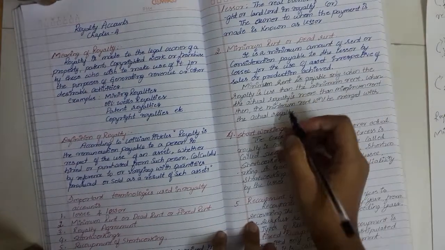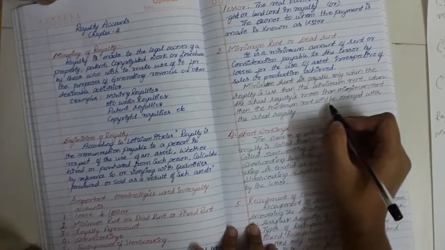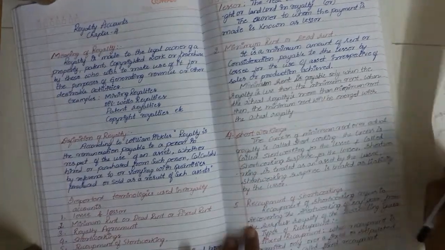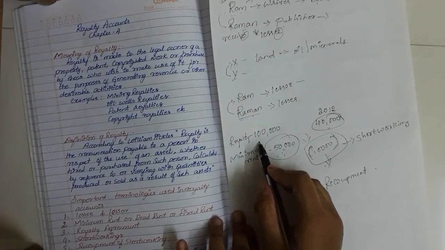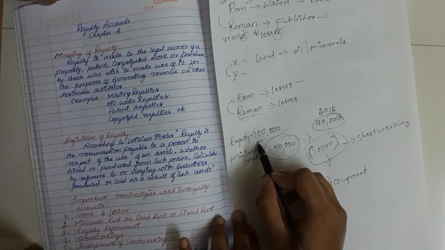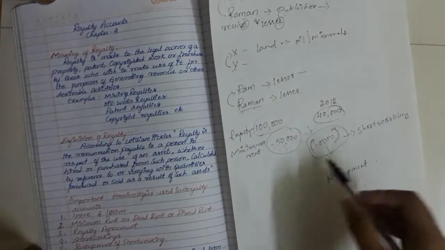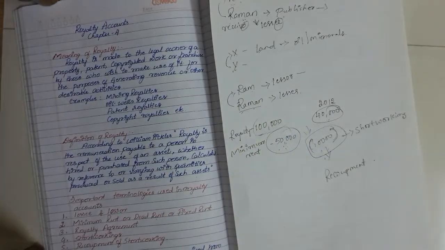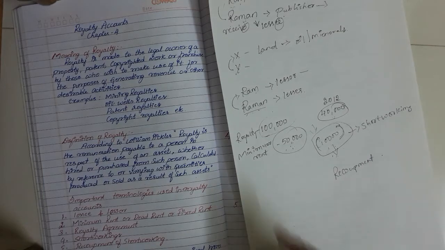So next, coming on to minimum rent. When the actual royalty is more than the minimum rent, then the minimum rent will be merged with the actual royalty. For example, 50,000 is the minimum rent, 1 lakh rupees is the royalty. From this value, whatever the short workings are, you will deduct that and then you will pay. When you do one sum, you will get to know these things.